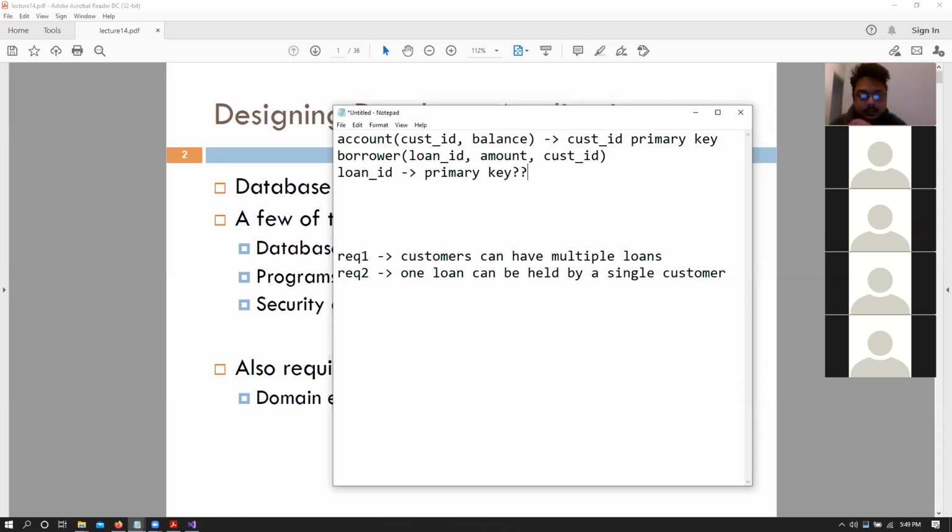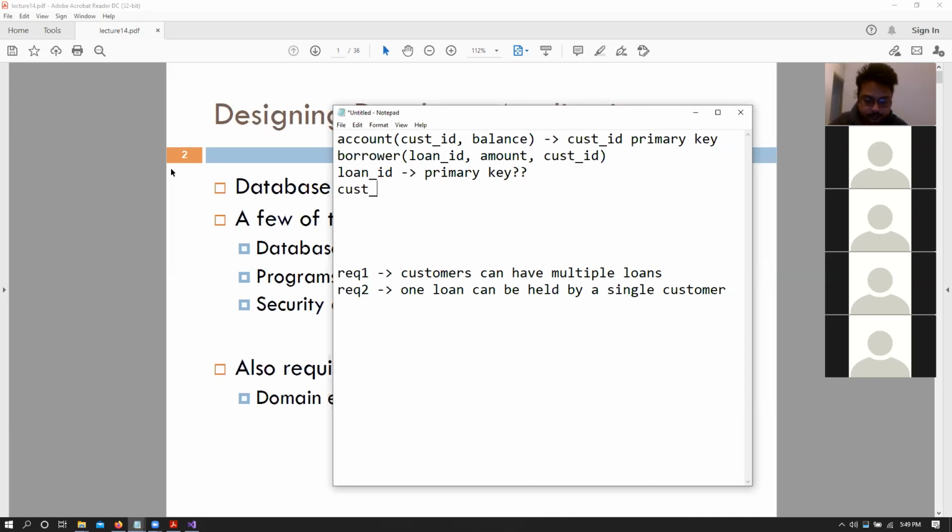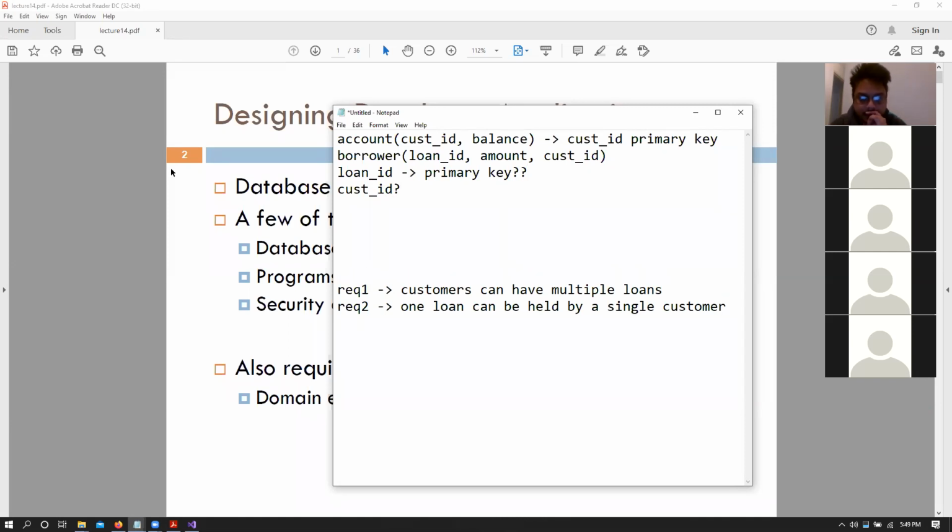See, the main thing is, loan ID is a primary key. Okay. Now what about customer ID? Because if loan ID is a primary key, then yes, a customer can have multiple loans and a customer ID can basically say that.